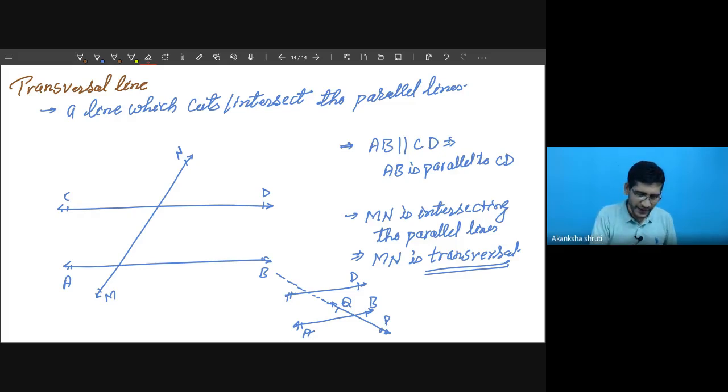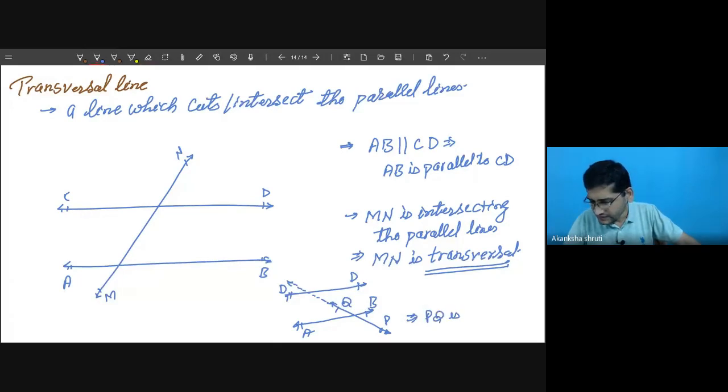If the two lines are parallel, then any line which is cutting one of them will also cut the other. Okay, so this thing you have to keep in mind, student. So don't bother about whether it appears to be cutting only one or two. Okay, so therefore in this case also this PQ is a transversal. So you are free to extend this.